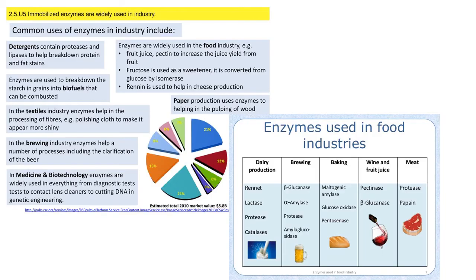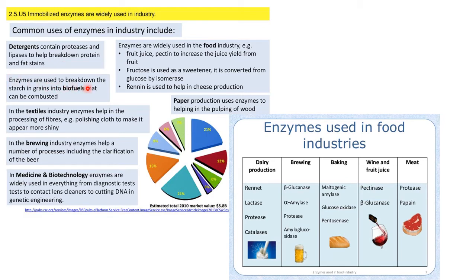Then next, there are even enzymes that we obtain from bacteria or fungi. They have wide applications in industries. Okay, so here are some examples. Detergents contain proteases and lipases to help break down protein and fat stains.